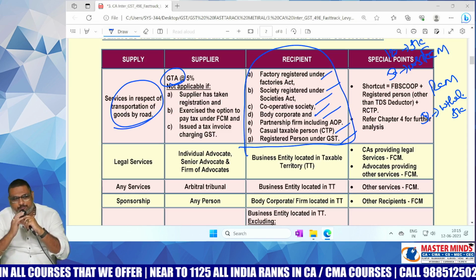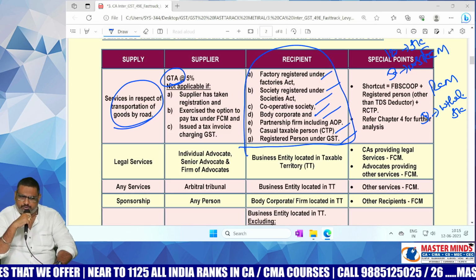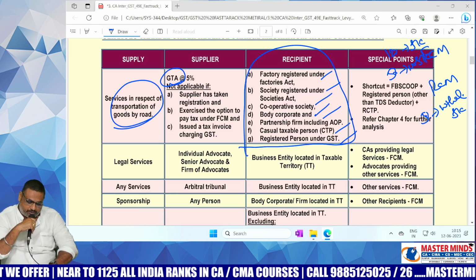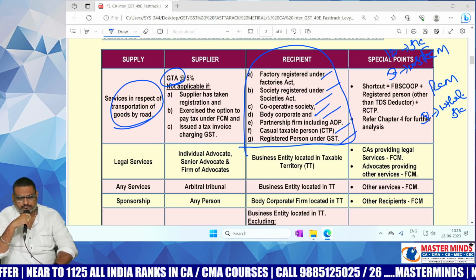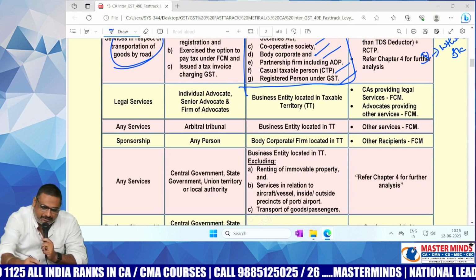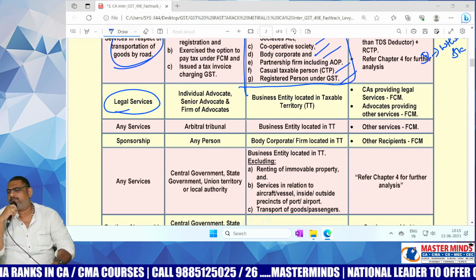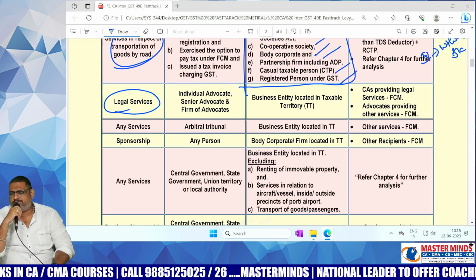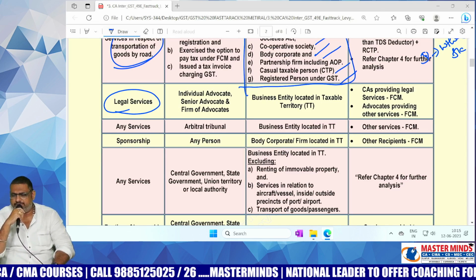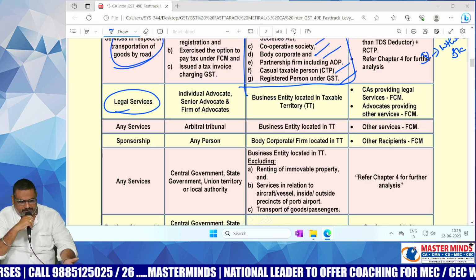But with respect to GTA only, this type of option will be there. With respect to the rest of the cases, this type of option will not be there. Okay, this is the first point. And the second one, legal services. What is meant by the word legal service? Advice, consultancy, assistance in any branch of law, it is known as legal service.